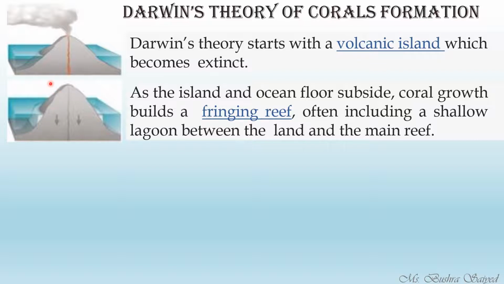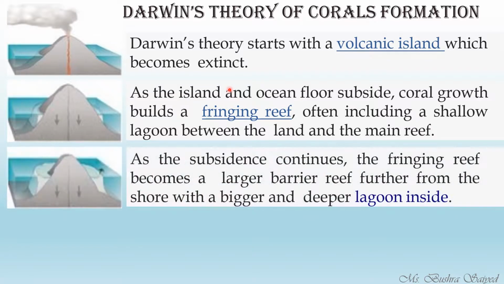As the sea level rises, gradually there will be the formation of a reef, the fringing reef. Following the fringing reef, the subsidence will continue, and see here the island has subsided downwards and the reef has been formed more.